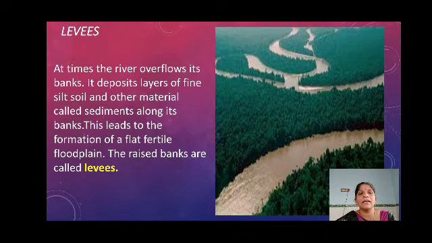Okay, at that time the river brings the silt, soil and other materials and deposits them on the banks of the meanders or oxbow. That flat, fertile land is called a flood plain, not foot plain, flood plain. Okay, the raised banks. There are no natural raised banks; because of the river course, it deposits the soil, and due to that, the banks are raised. Those raised banks are called levees. Okay, children. Yes.